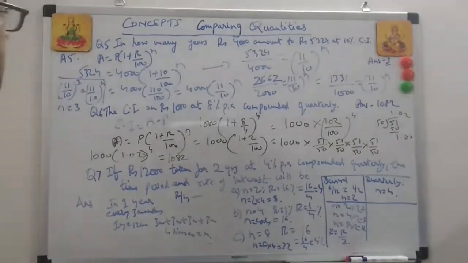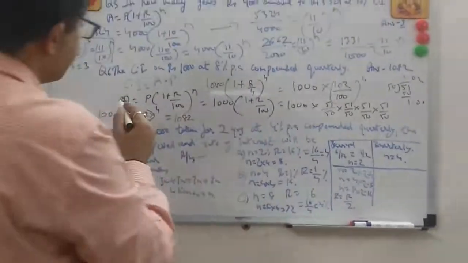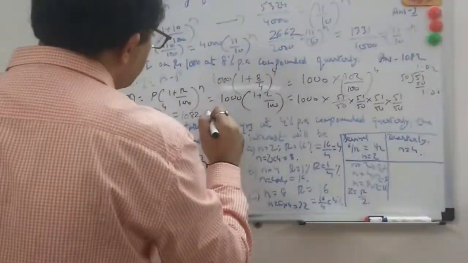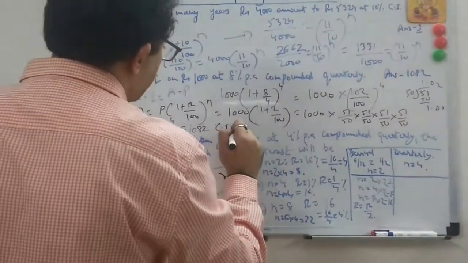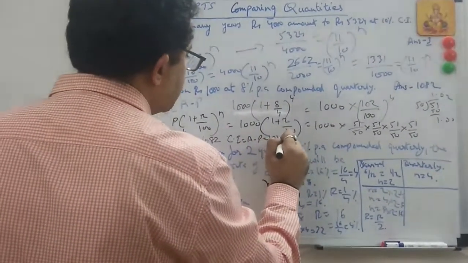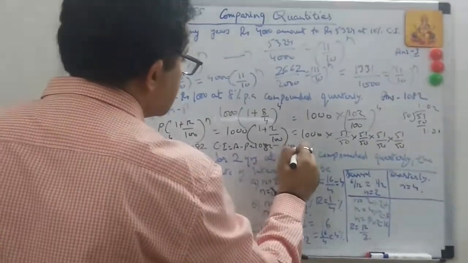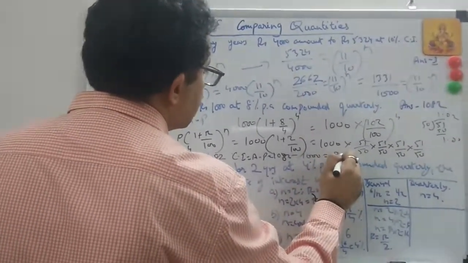And now what is asked? The compound interest. We have done the calculation for amount. Compound interest is equal to amount minus principal. 1082 minus 1000 is equal to 82.